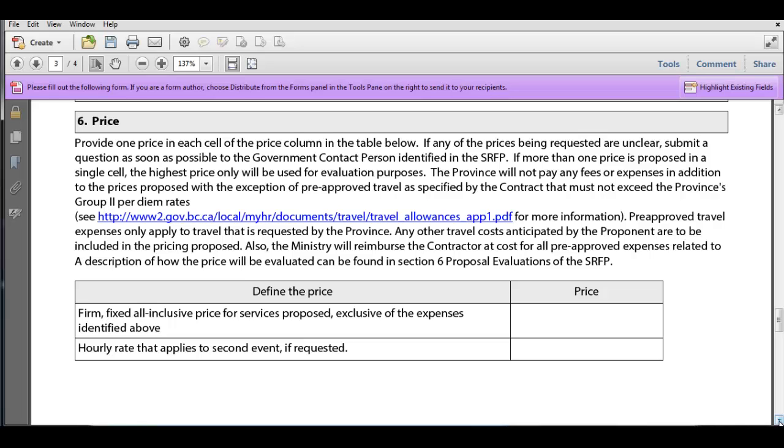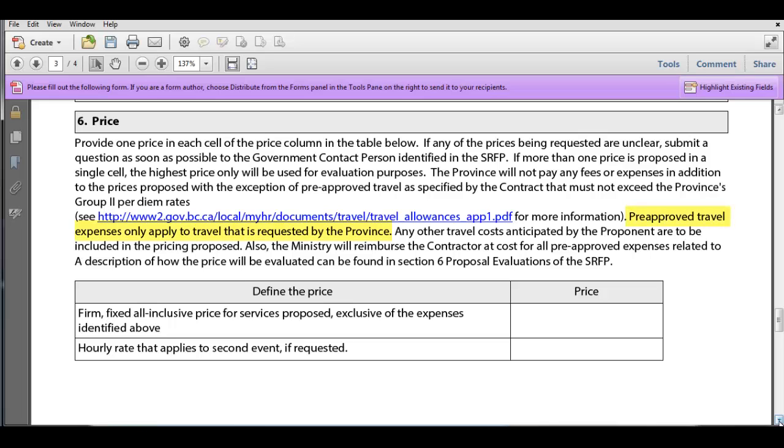Others will have exceptions. And you'll see in our sample that we have an exception for pre-approved travel as specified in the contract. And then we're saying it's going to be at the group 2 per diem rates. We give you the website that tells you what those are. So that tells you that you're going to give us your prices, but for pre-approved travel, that's something you can charge in addition, and you can look at the website to see how much each of the items are for any pre-approved travel that might happen.